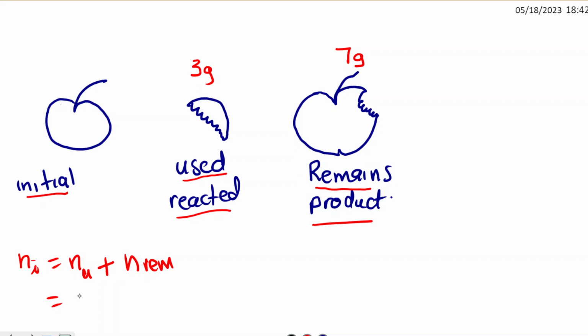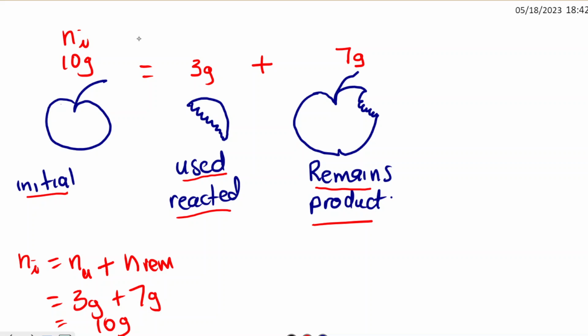So 3 plus 7, that's 10 grams. So the apple initially was 10 grams. So in our reaction, we have to find what remained and what was used, then we add them to find what was initially.